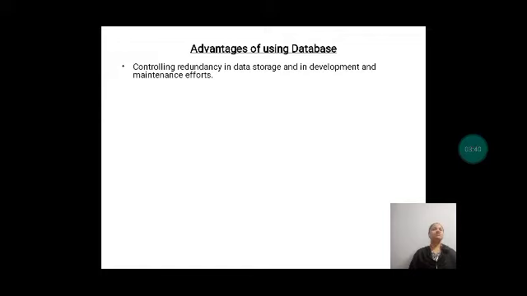This simply leads to duplication of efforts, keeping the same information multiple times by different people and groups. The second problem is that storage space is also wasted when the same data is stored repeatedly again and again.